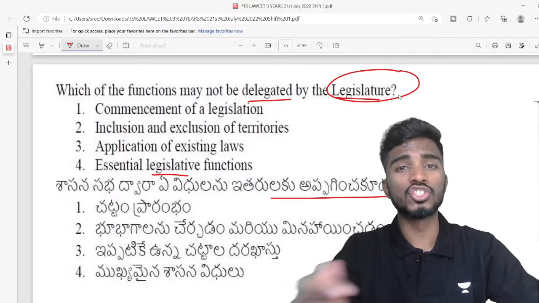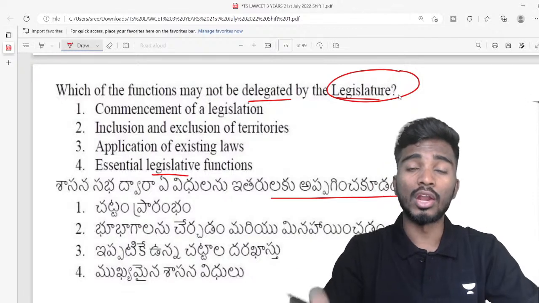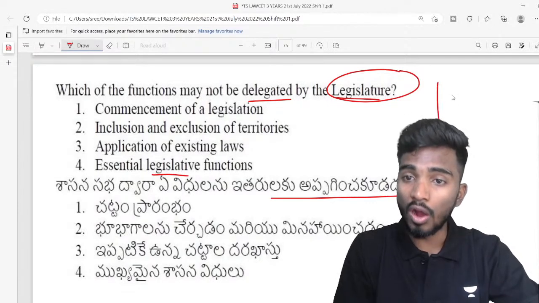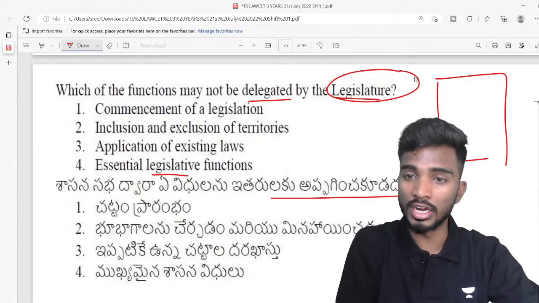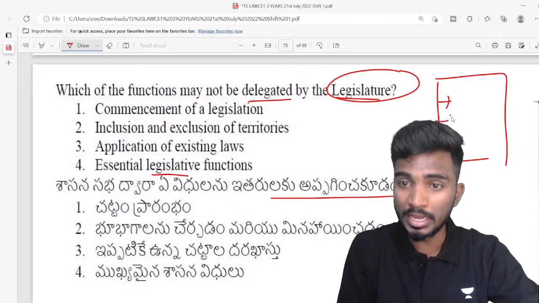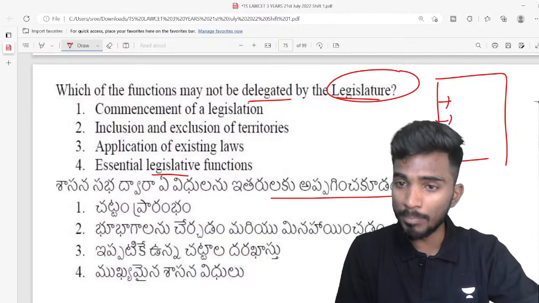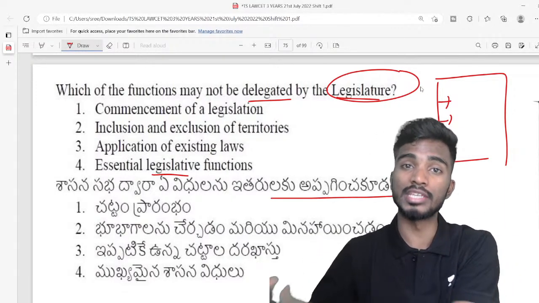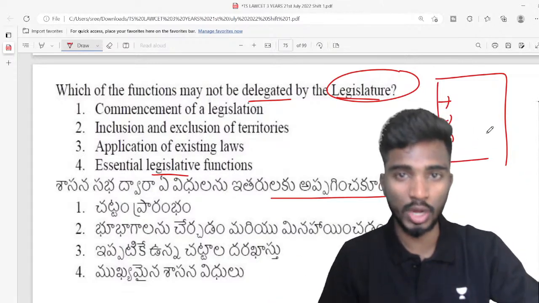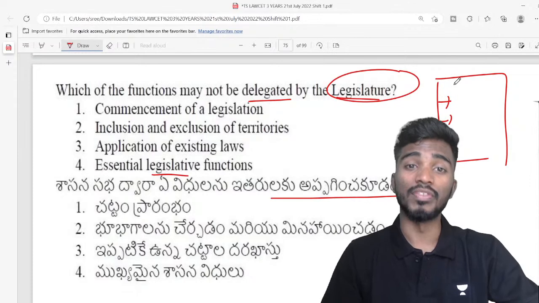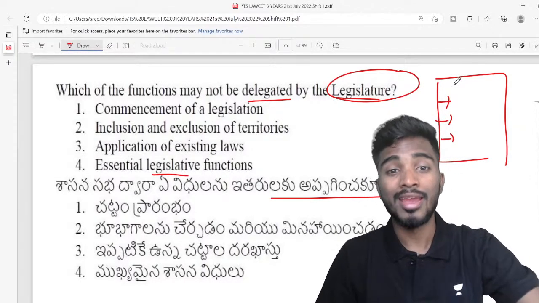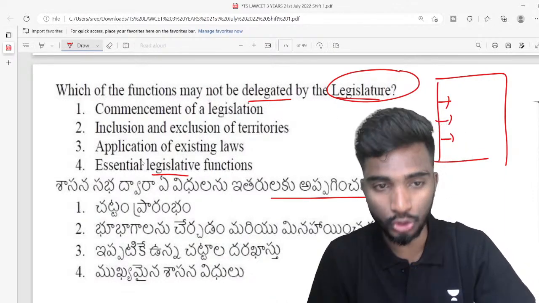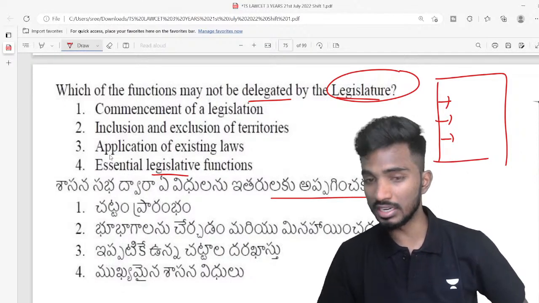So an order has to be issued in the gazette or a government order has to be issued. In the order all the things will be mentioned, right? When this law will be enforced, where it is applicable, where it is not applicable, and what is the application of the executive. All of these things are delegated by the legislature to the executive. So the executive, that is the officers who are there, IAS officers and IPS officers, will frame the rest of the thing, right? The actual legislation, the law itself, is made by the legislature, so it cannot be delegated to somebody else, that is, to the executive. Is this clear?